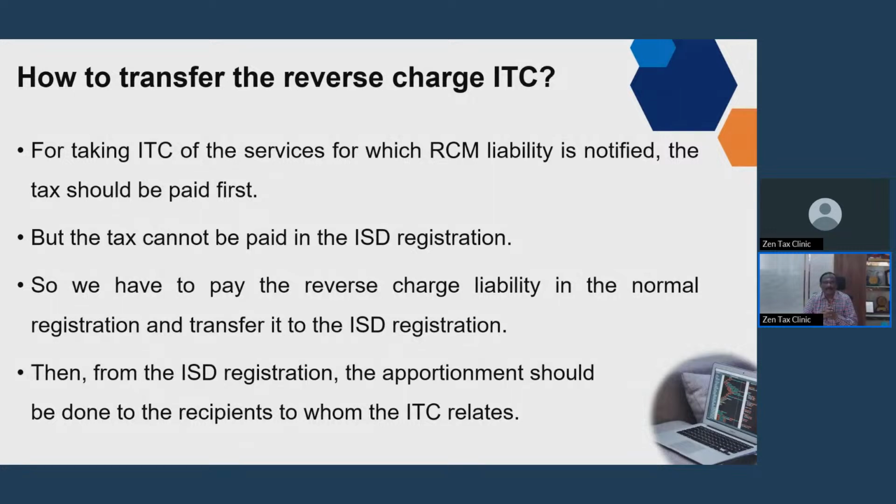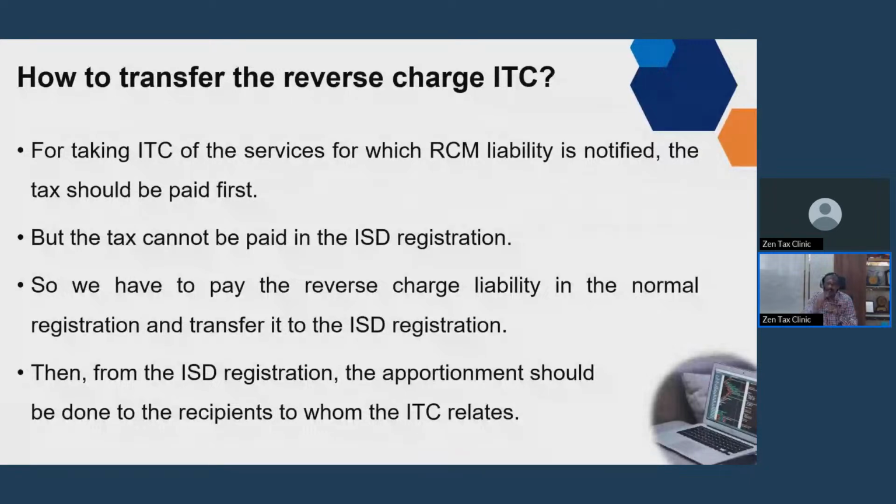The reverse charge is also brought under the definition of input service distributor. So now the question arises: how to pay the tax? Because you cannot make the payment of the tax in ISD. Though there is payment for late fee and interest, it is not for the payment of the tax.